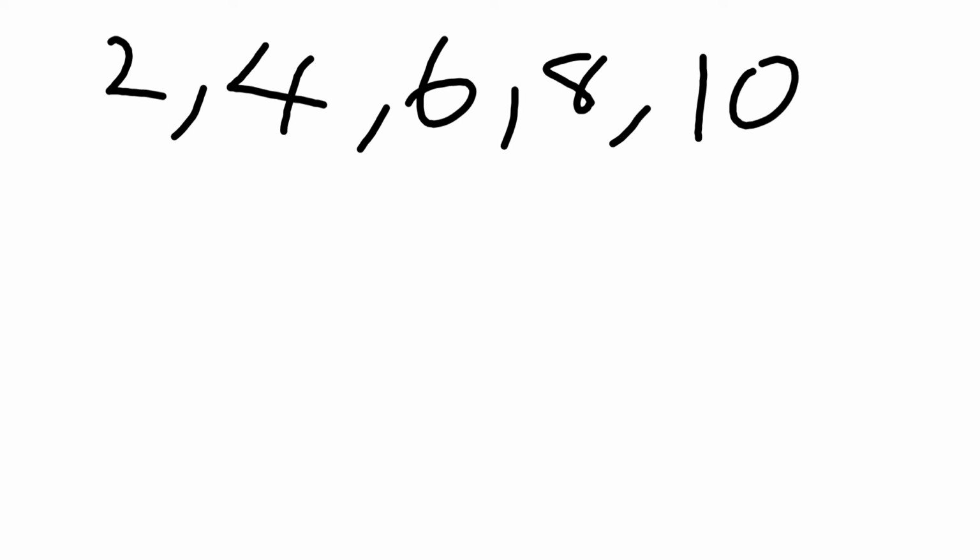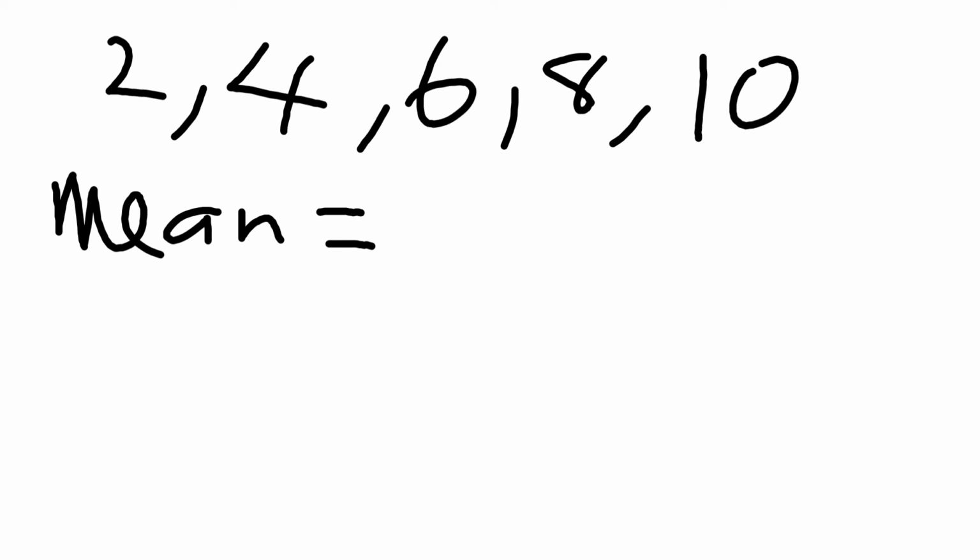What we just need to know is the first term and the common difference. So our first term here is 2 and the common difference is 2. So what then is the mean? The mean is nothing but a, which is 2.